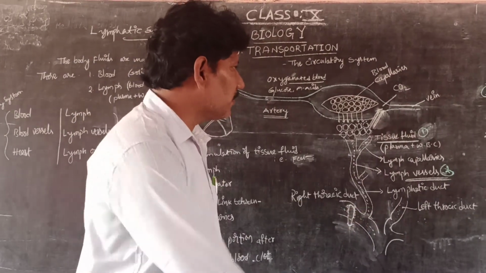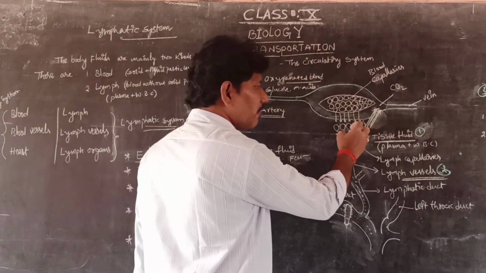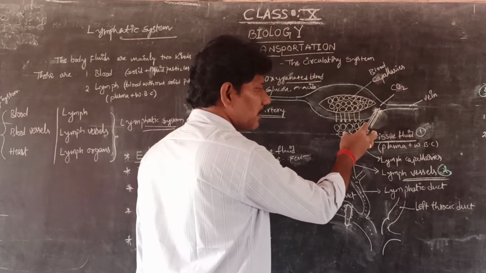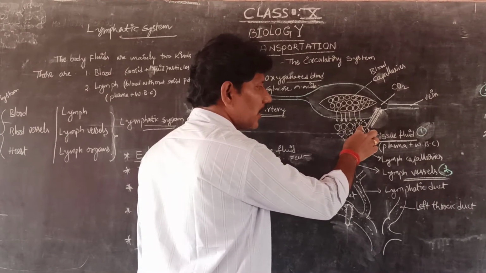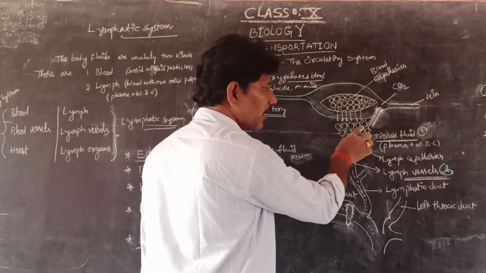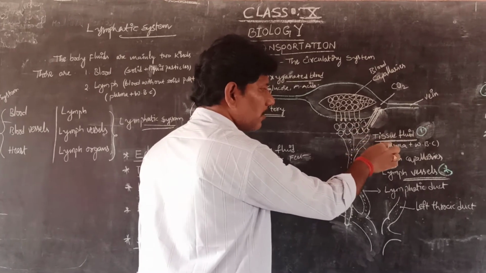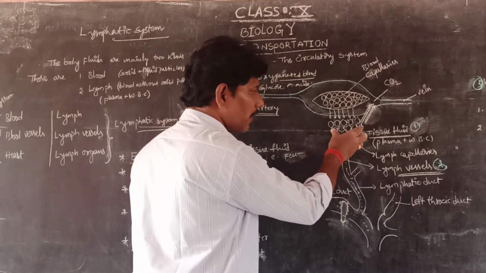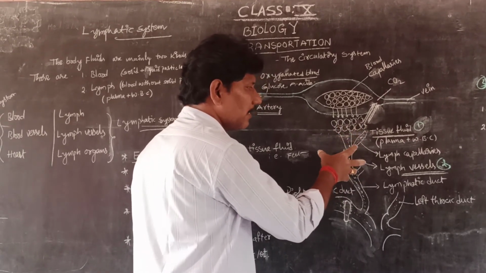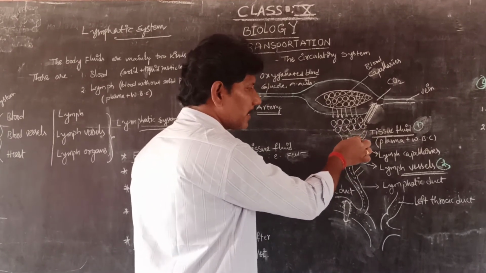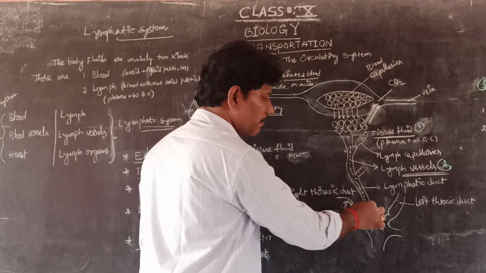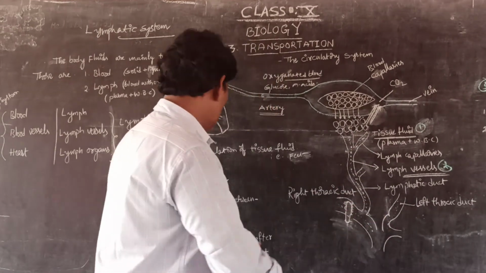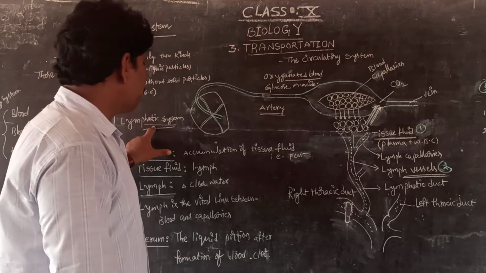How does it occur? Whenever we apply skeletal pressure, automatically the fluid in the intercellular spaces enters the lymph capillaries, the lymph vessels and the lymph ducts. So whenever we give skeletal pressure in the forelimbs or hind limbs, the fluid comes back into the lymph ducts and connects to the heart. So this is the lymphatic system.